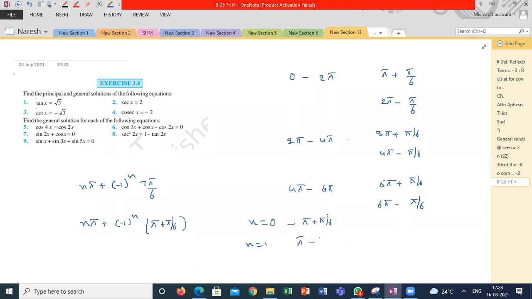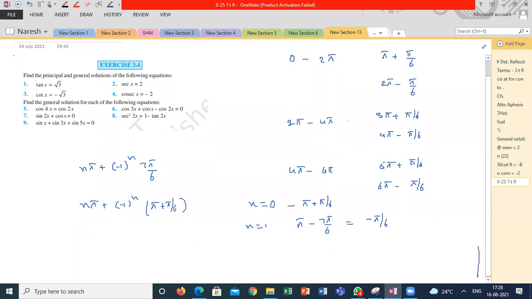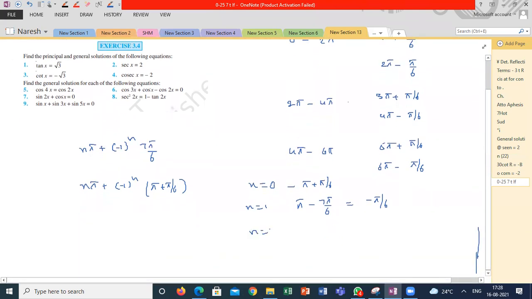Pi minus 7 pi by 6. This will be how much? Minus pi by 6. Even cosecant minus pi by 6 also minus 2. If n is equal to 2, what is the answer I am getting? 2 pi plus minus 1 whole power 2, 7 pi by 6. This will be how much? 2 pi plus 7 pi by 6. That is nothing but 3 pi plus pi by 6. Got it? What I am saying?